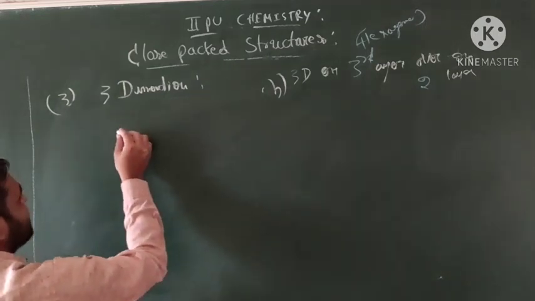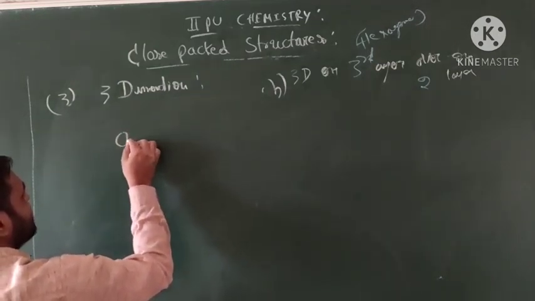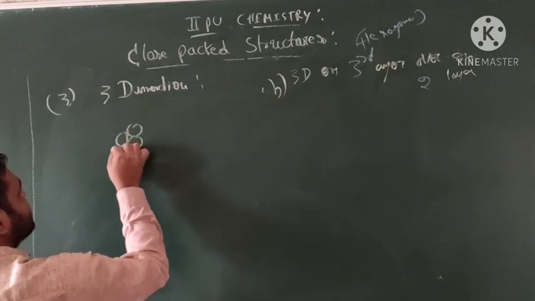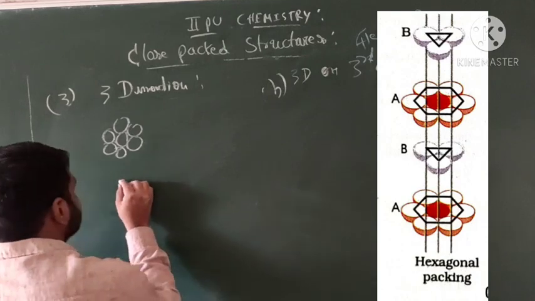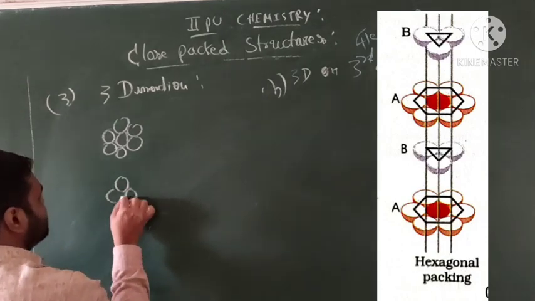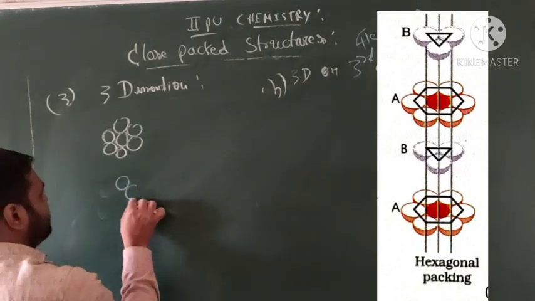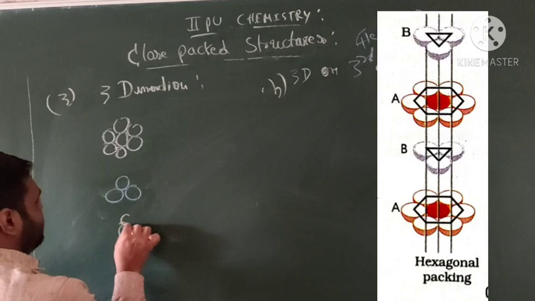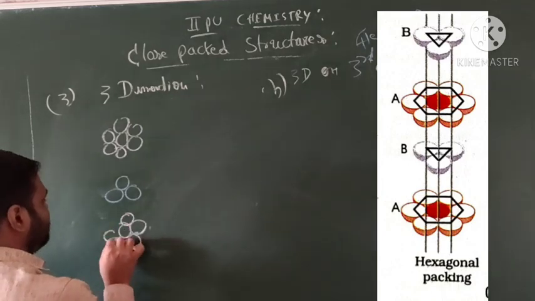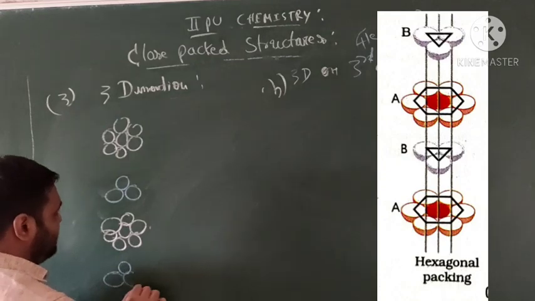You take an example: 1, 2, 3, 4, 5, 6. This is 1, 2, 3. Okay, this is B. B taken 1, 2, 3. Then again 1, 2, 3, 4, 5, 6. Again the same, like 1, 2, 3 B type.